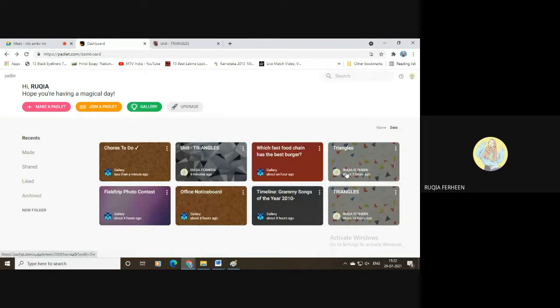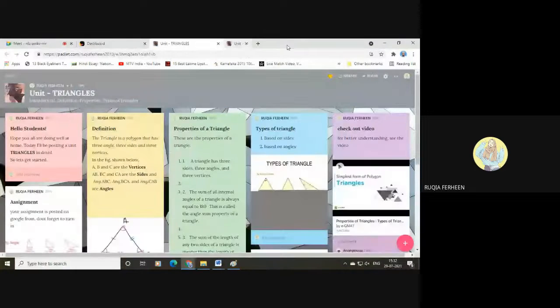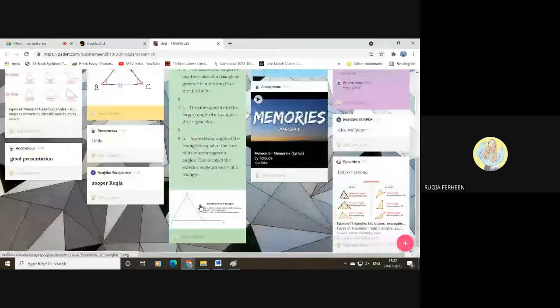I'll do one thing. First, I'll show you how to transfer posts from one Padlet to another Padlet. See, this is the wall which I had created along with you people.